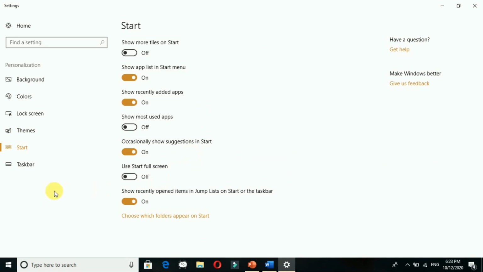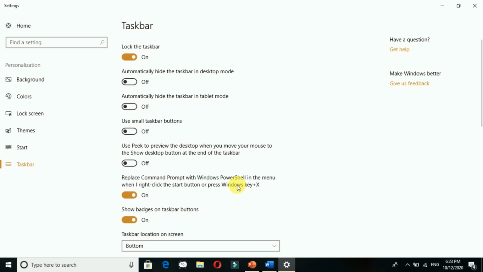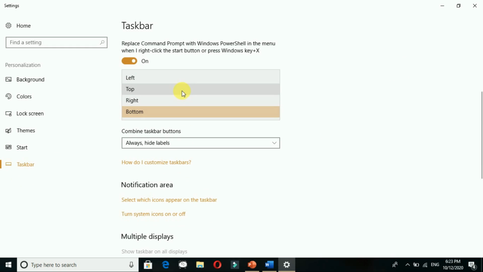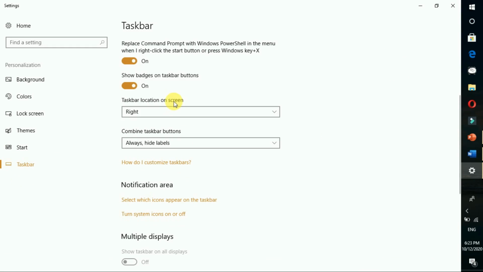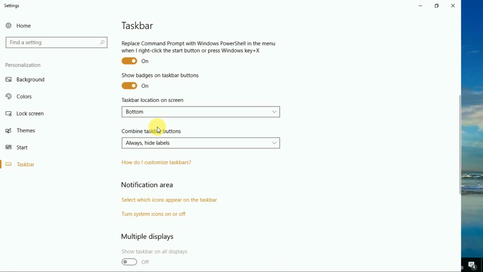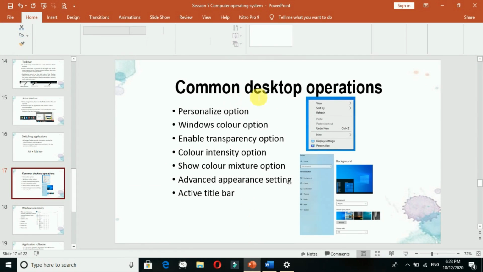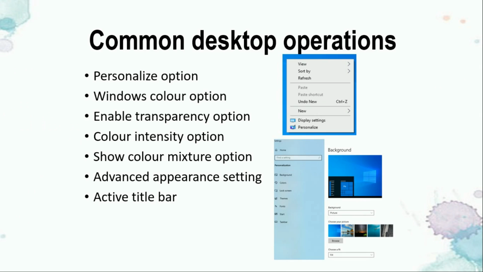Then for the start, there are some settings. For the taskbar also there are some settings, whether you want it at the bottom, at the side, or at the right side. See, by default it is at the bottom. You can change the location of it. So this is about it. I think you all have understood about the taskbar. Now we will go for the next,